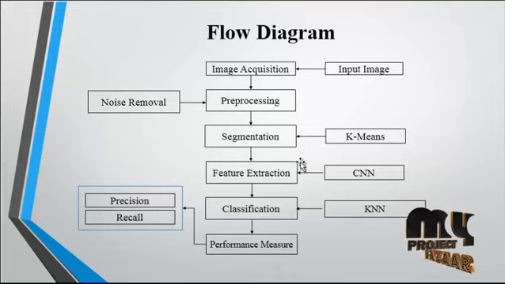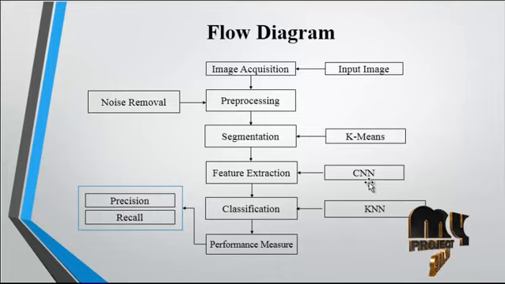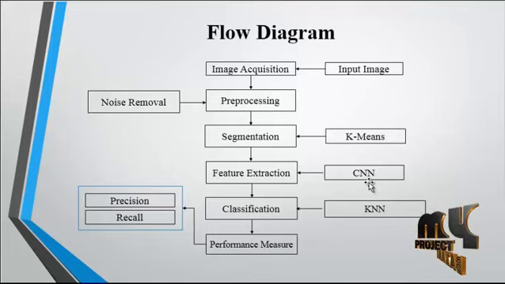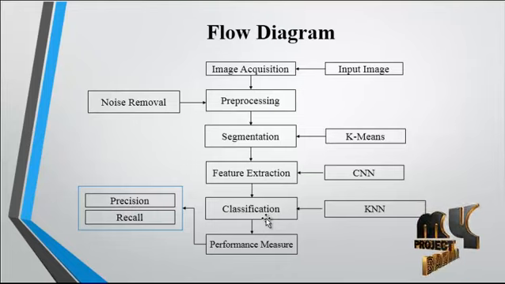After the segmentation, the feature extraction will be carried out using the convolutional neural network algorithm. Using this convolutional neural network, the feature patterns will be extracted from the animal region.